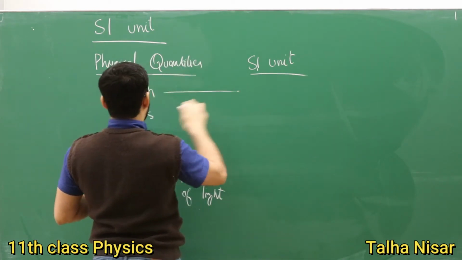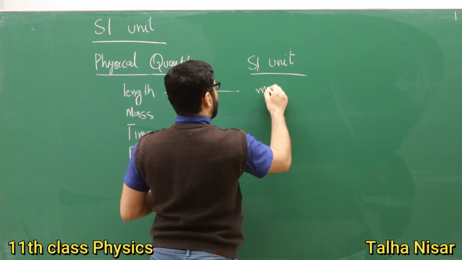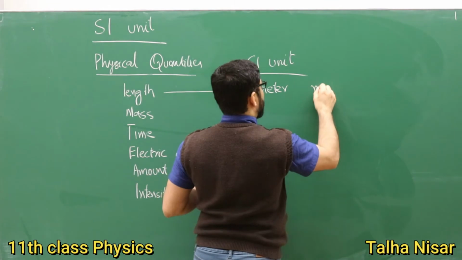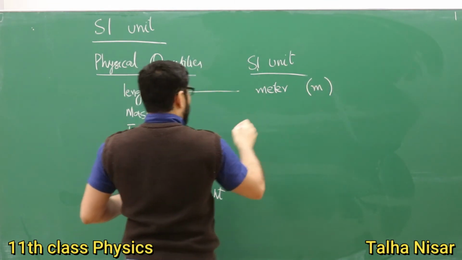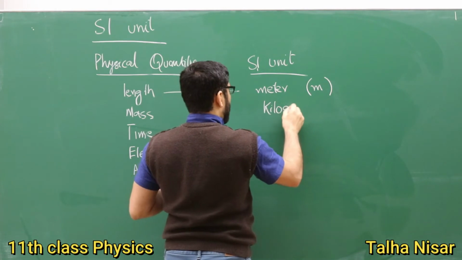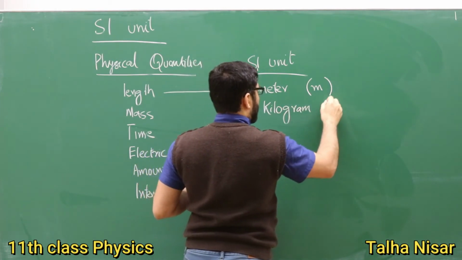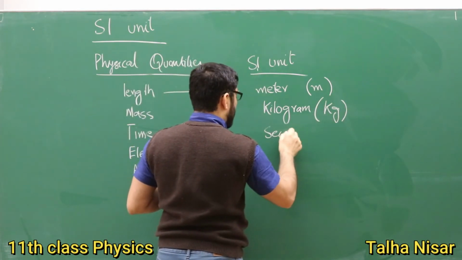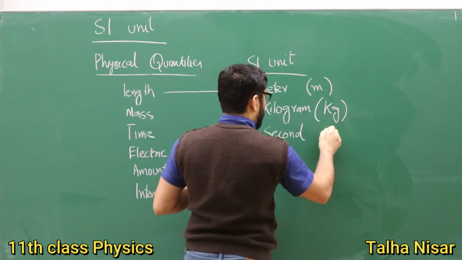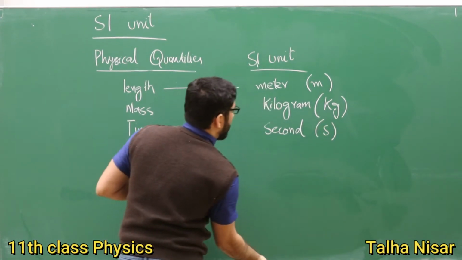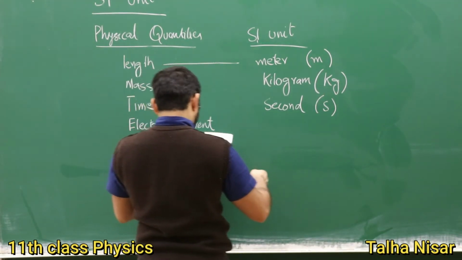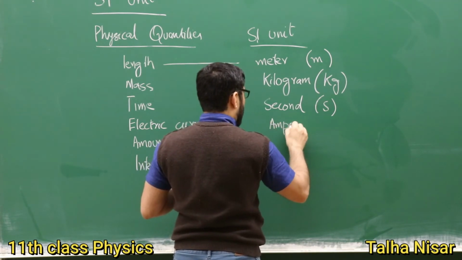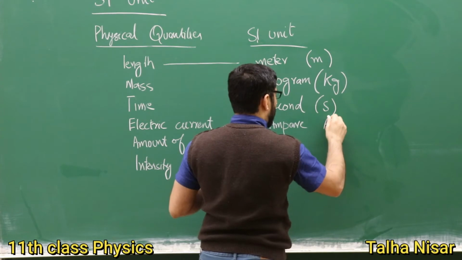So for the length, we have the meter, and its symbol is m, small m. For the mass, we have the kilogram. So its symbol is kg. And for the time, we have the second, which is represented by s. Then we have the ampere, for the electric current, which is represented by A.